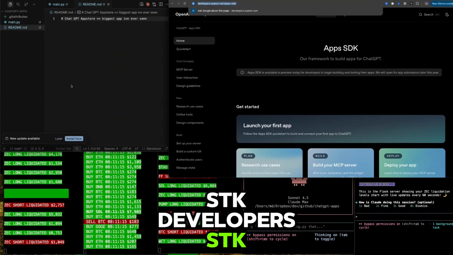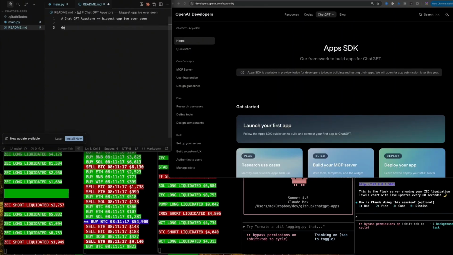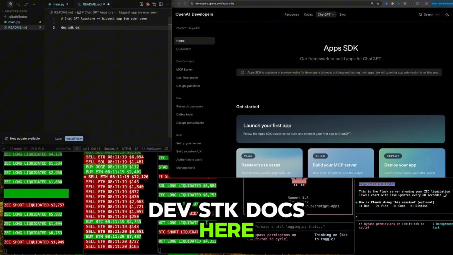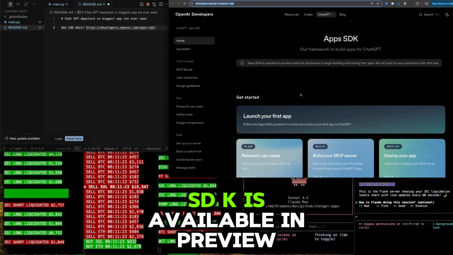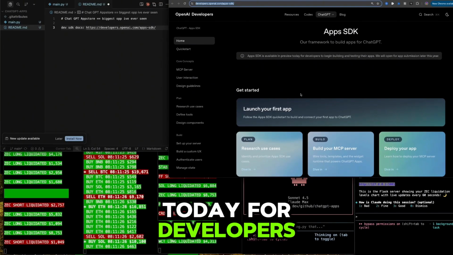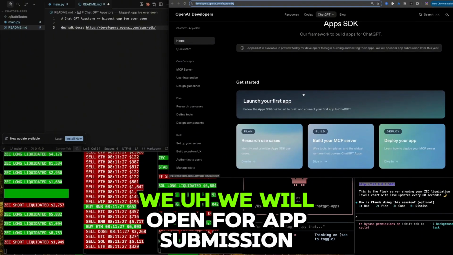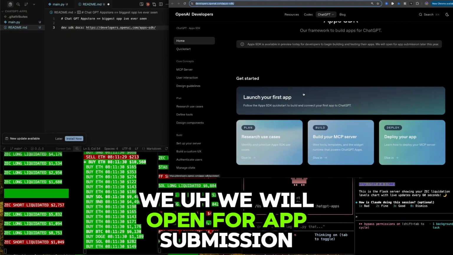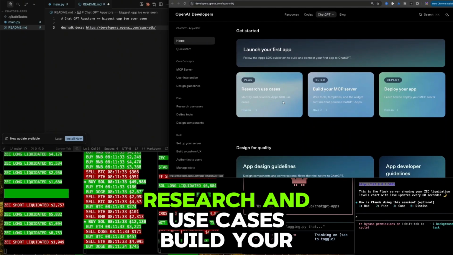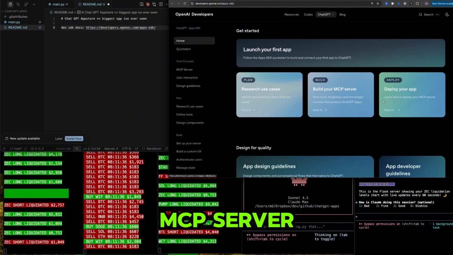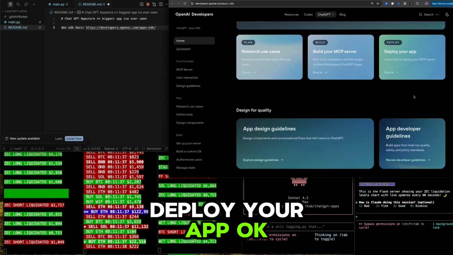Okay, so we got the SDK, developers SDK. Dev SDK docs here. Okay, great. So Apps SDK is available in preview today for developers to start building and testing their apps. We will open for app submission later this year. Launch your first app. Okay, let's open that up. Research and use cases. Build your MCP server. Deploy your app. Okay.